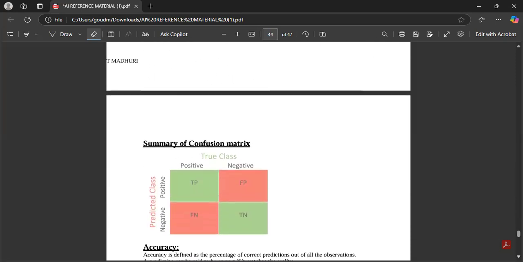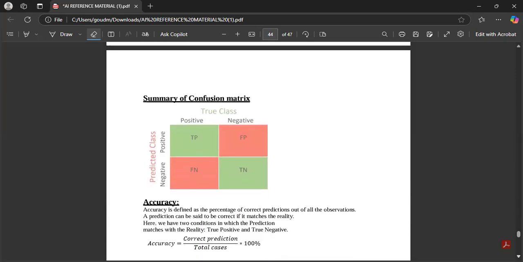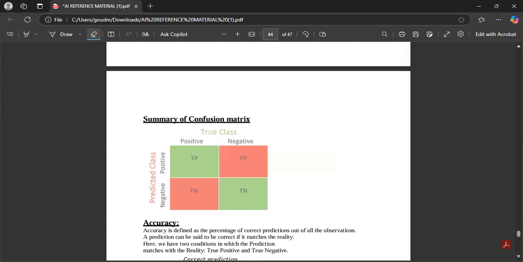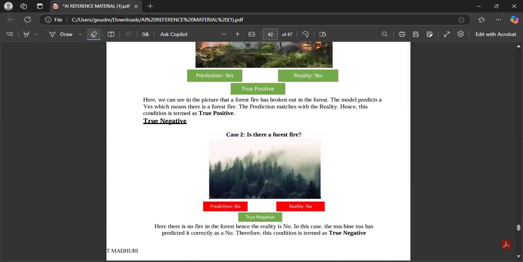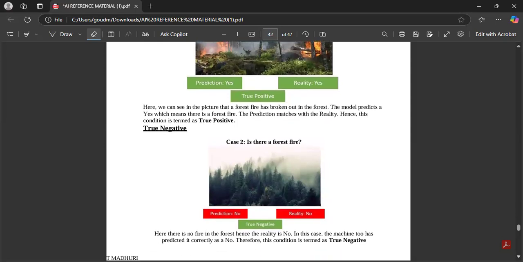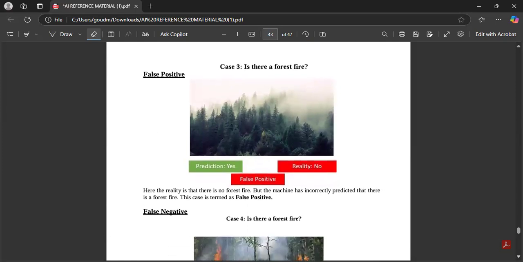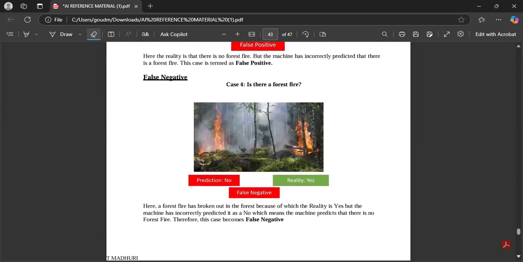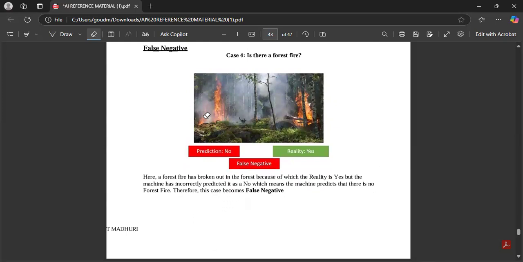These are the terms you have to keep in mind as the summary of the confusion matrix. Once again, children: true positive, false positive, false negative, true negative. This is very important. If the prediction is yes and the reality is yes, that is a true positive. If the prediction is no and the reality is no, that is a true negative. If the prediction is yes and reality is no, false positive. If the prediction is no and reality is yes, that is a false negative. Is it clear, children, for everyone?